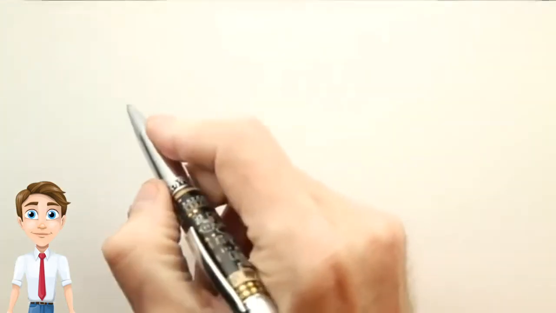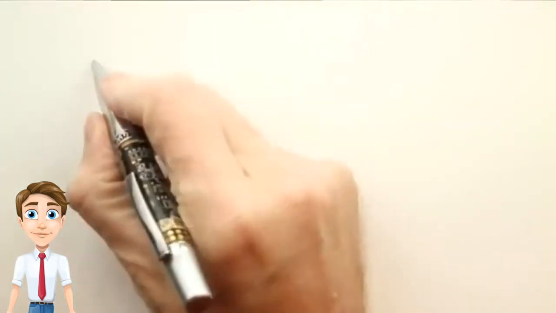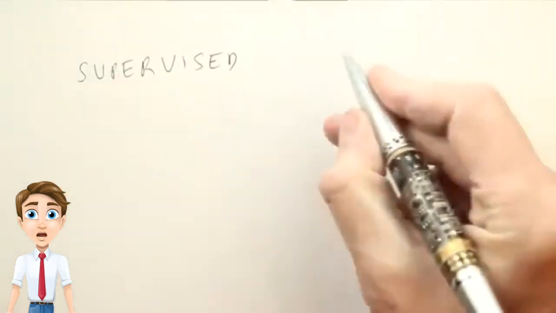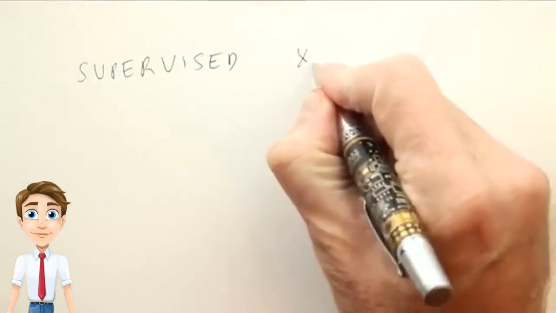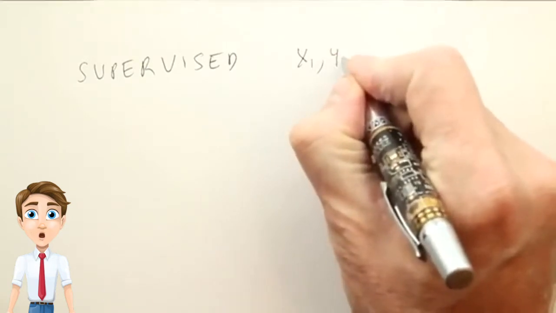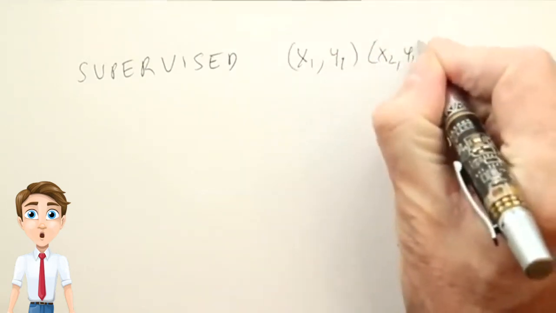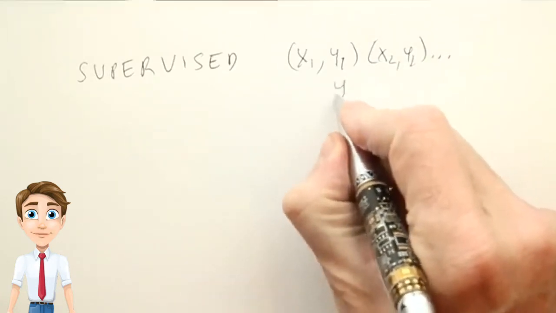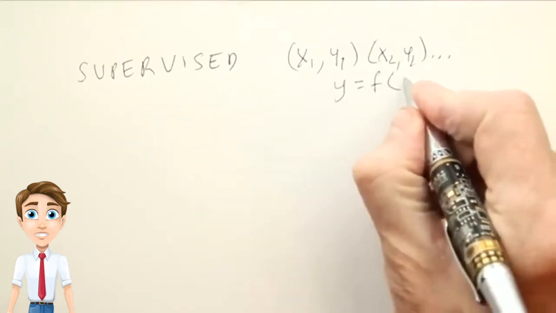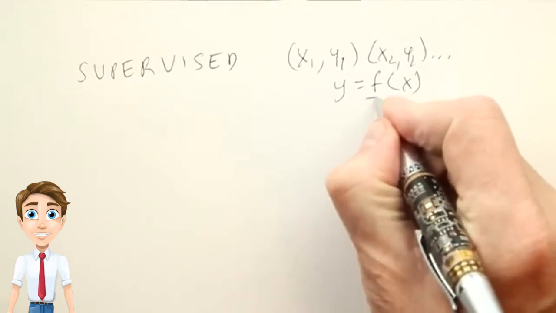Let's stop and review the three main forms of learning. We have supervised learning, in which the training set is a bunch of input-output pairs, x1, y1, x2, y2, etc., in which we try to produce a function y equals f of x, and so the learning is producing this function f.